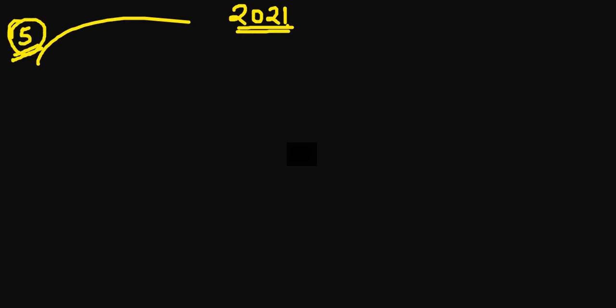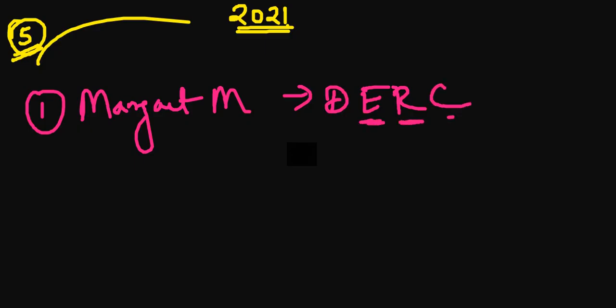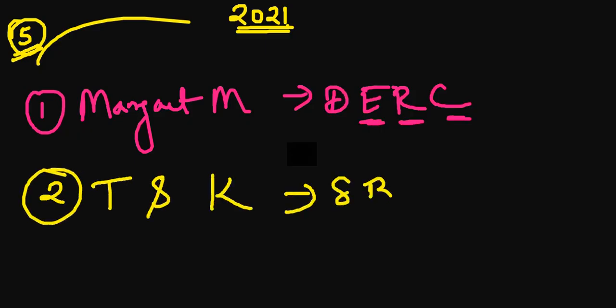So right now you can write 2021 over here, and write this is part number 5. First, we have Margaret Mahler, who has given DERC: differentiation, then the E stage, then rapprochement, and then consolidation. Then we discussed Thibault and Kelly, and the mnemonic for that was SBCI.